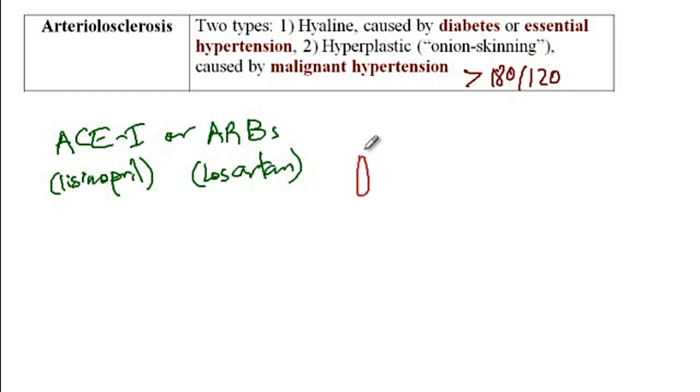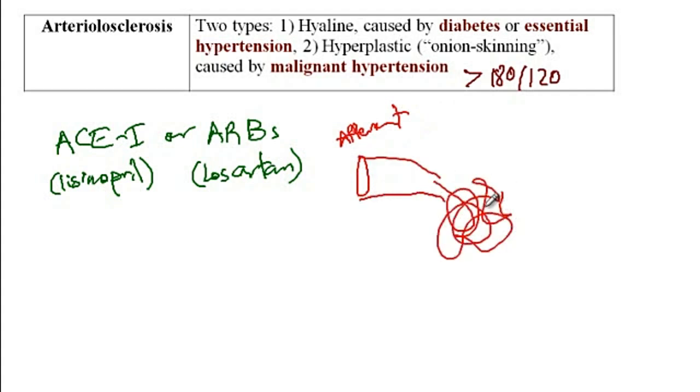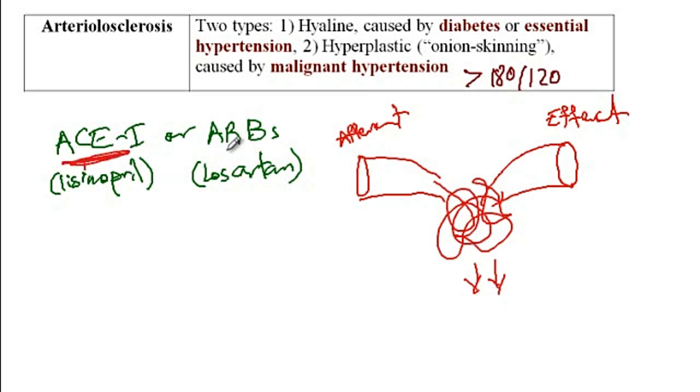So here, if we have the afferent arteriole, where the vessels are going in and then go into the glomeruli, and then here we have the efferent arteriole that comes out. And so here with diabetes, there is too much hyperfiltration, which will damage kidneys. And so one way to protect kidneys from the hyperfiltration caused by the diabetes is to lower the blood pressure by ACE inhibitors and ARBs. And how these medications work is that they would cause dilation of the efferent arteriole, as a consequence of which now there would be decreased perfusion of the renal vessels.